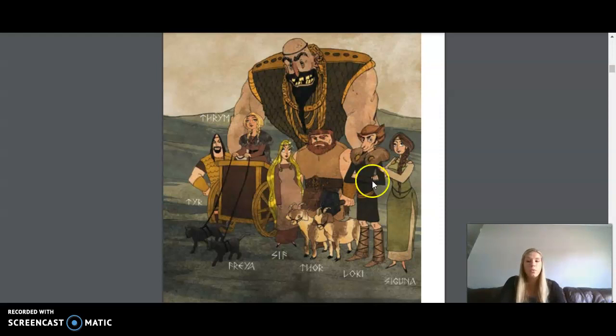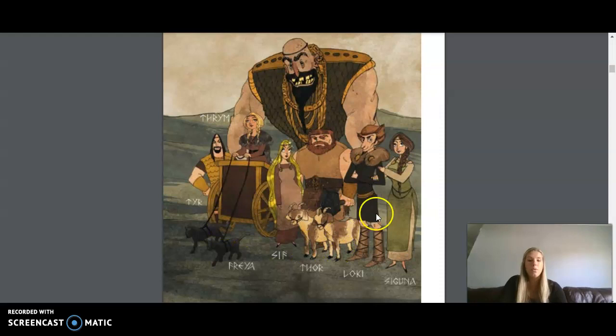Loki, who's pictured right here, is the son of the giants, who were actually the enemies of the gods. But Odin invited him to live at Asgard as his blood brother, a trickster full of mischief, often got into trouble, could transform his appearance to trick others. In the images in this reader, Loki appears smaller than the other giants and more like the size of gods.